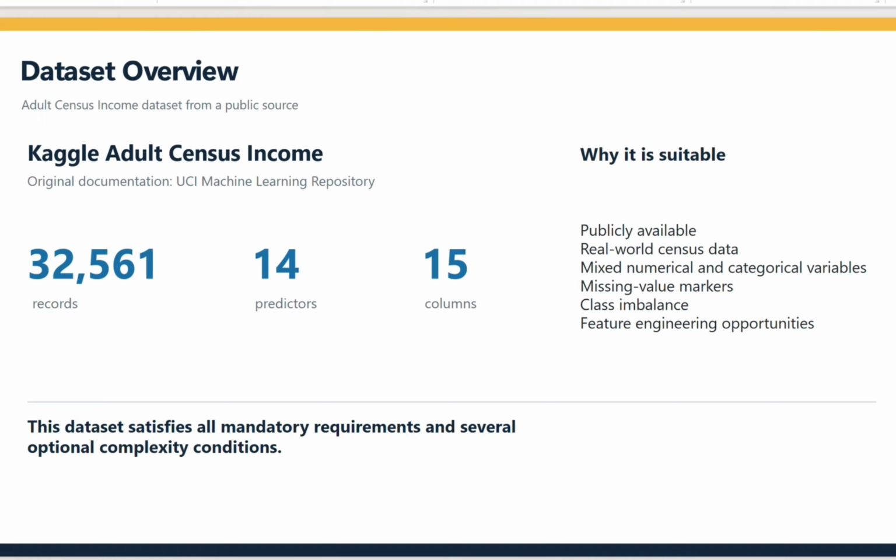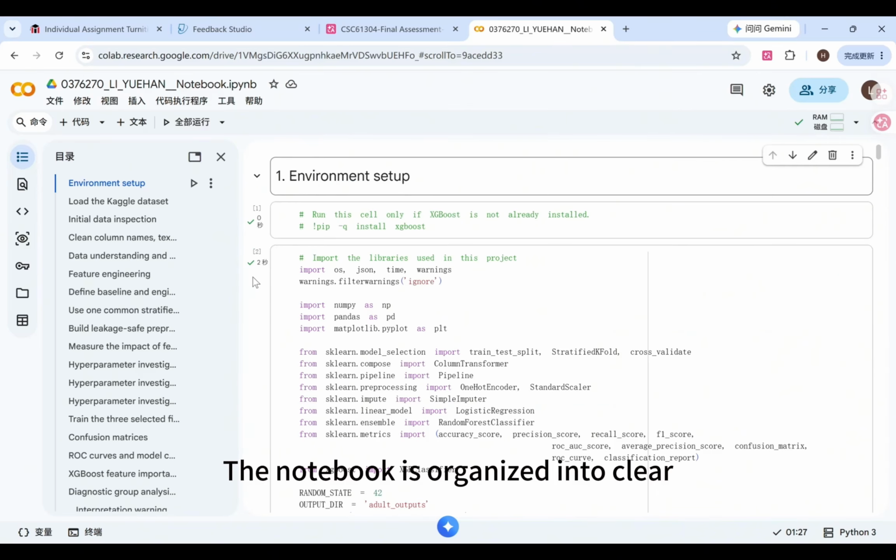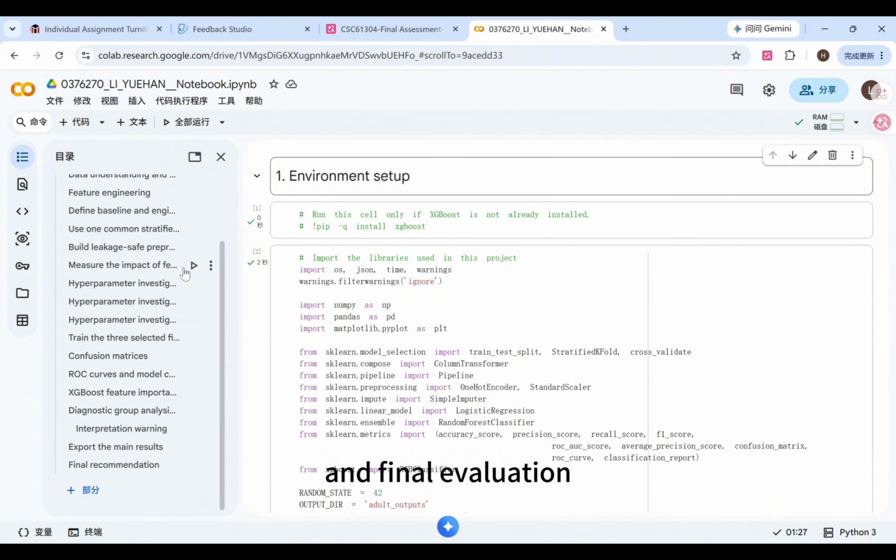It is suitable because it is public, real-world, and includes missing values, class imbalance, mixed data types, and feature engineering opportunities. The notebook is organized into clear sections, including data loading, data cleaning, exploratory data analysis, feature engineering, model development, hyperparameter investigation, and final evaluation.